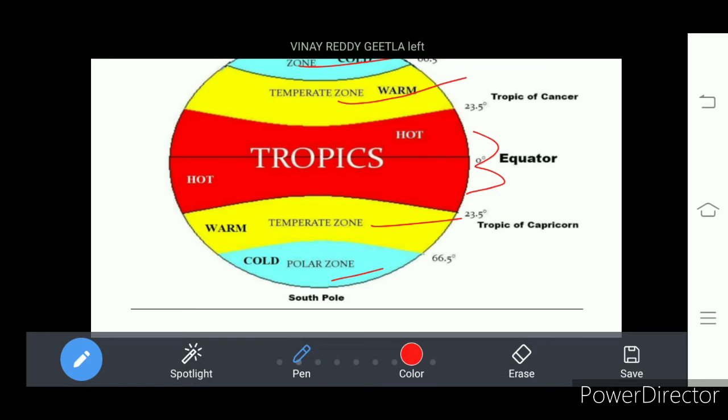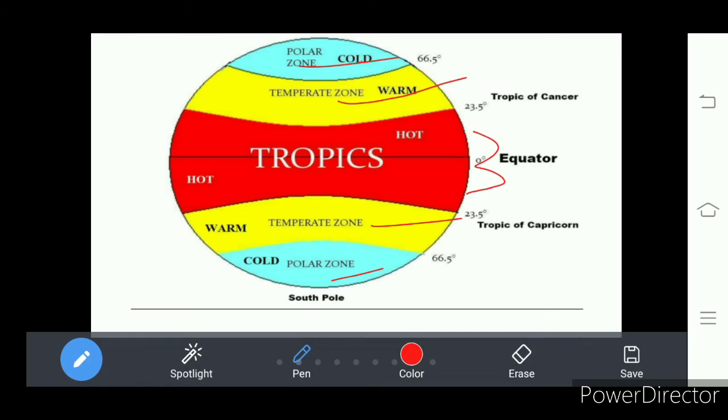So we find tropics near the equator, and far from the equator, that is at the tropic of Cancer and tropic of Capricorn, it is a temperate zone where it is warm. And further above the tropic of Capricorn, that is the Arctic Circle and Antarctic Circle, we find the temperatures are very, very low, so those are cold regions.